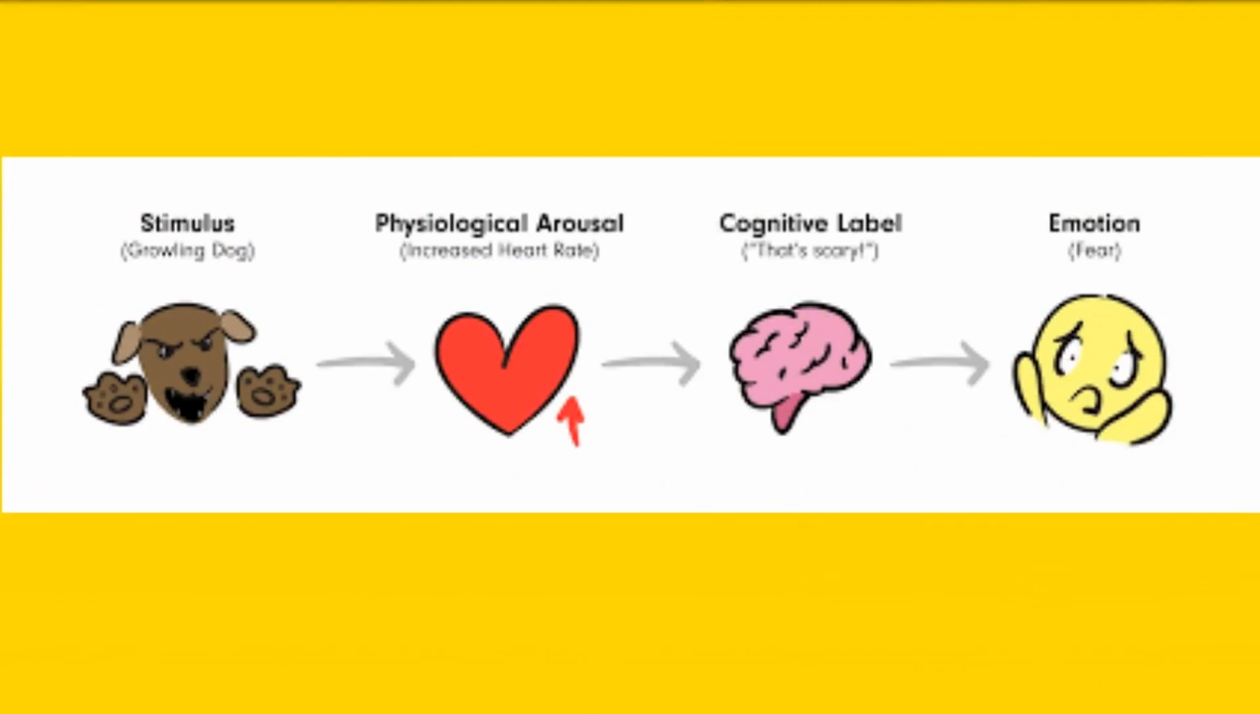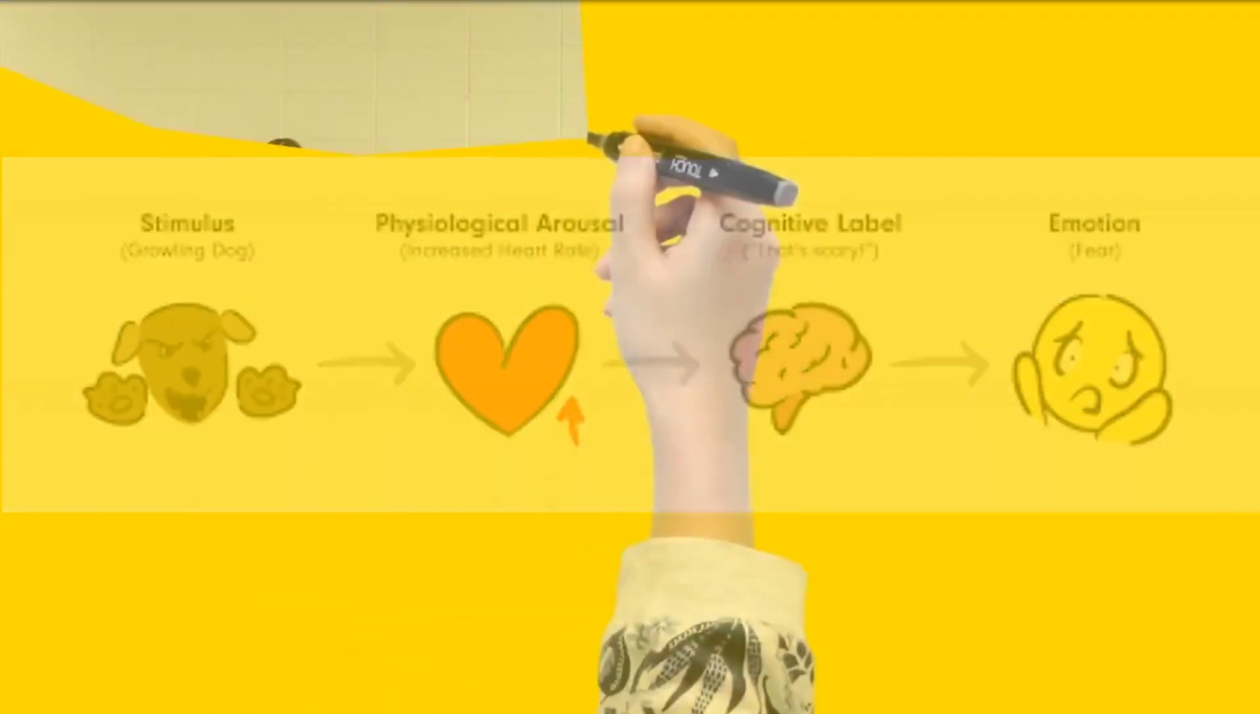3. The Schachter-Singer theory, also known as the two-factor theory of emotion, states that 2 factors are needed to experience emotion. First, environmental stimuli elicit a physiological response. Second, we cognitively appraise this physiological activity and try to give it the correct label.